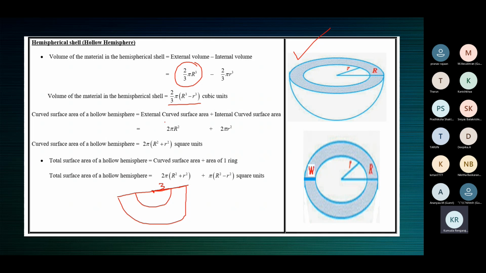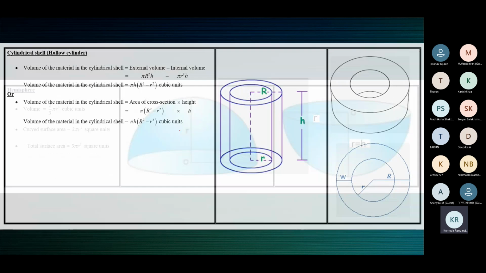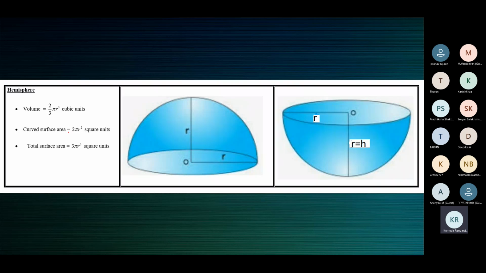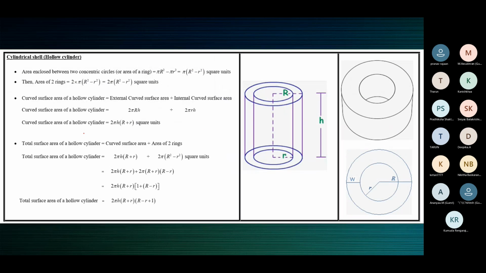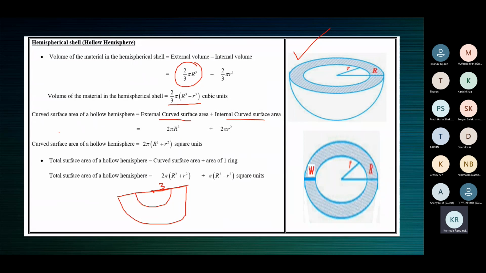Curved surface area, as we understood, is the external curved surface area plus internal curved surface area. Curved surface area of a hemisphere is 2 pi r square. So external will be with capital R, internal will be with small r.